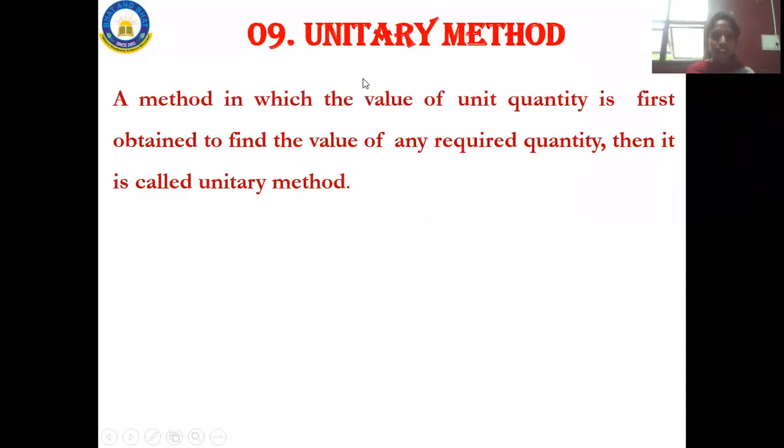So what is this unitary method? A method in which the value of a unit quantity is first obtained to find the value of any required quantity is called the unitary method. That is nothing but the example I gave you people.